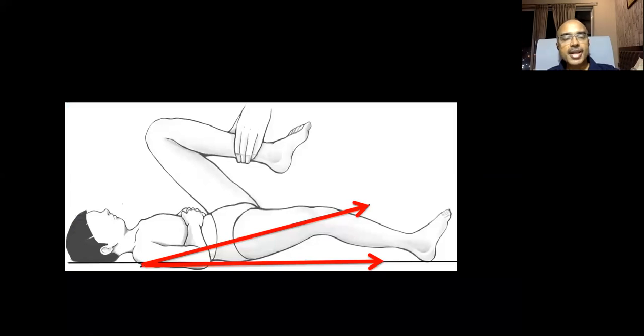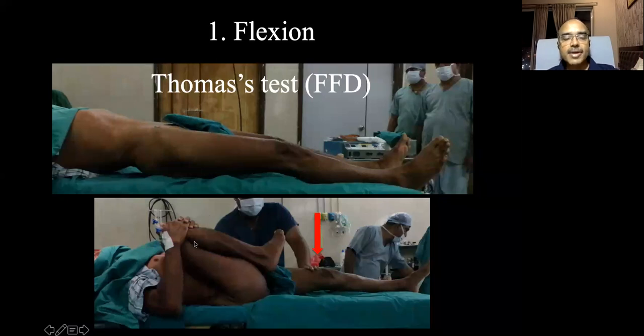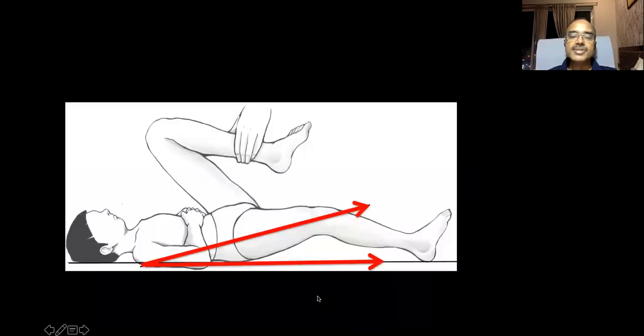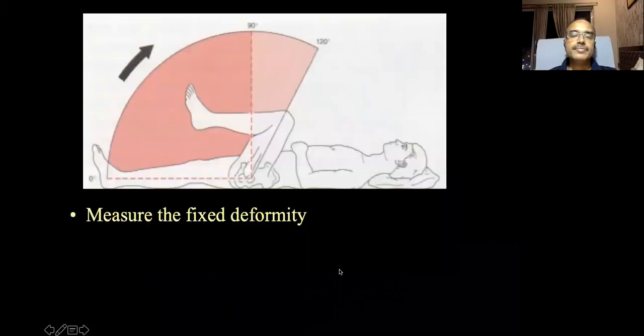Okay. So again, I'm telling you, you flex the opposite limb till the lumbar lordosis disappears. Next, you passively try to extend the affected hip till the lumbar lordosis just appears, and that is the exact amount of flexion deformity. It is measured by the angle where the long axis of the thigh makes an angle with the horizontal or the surface of the bed. So you measure the fixed deformity.